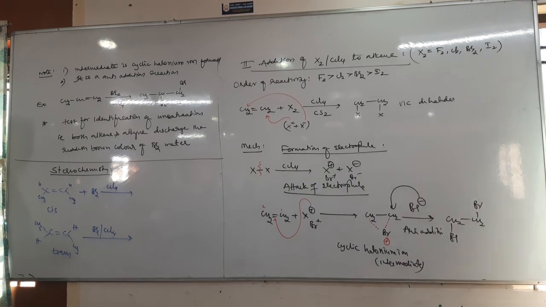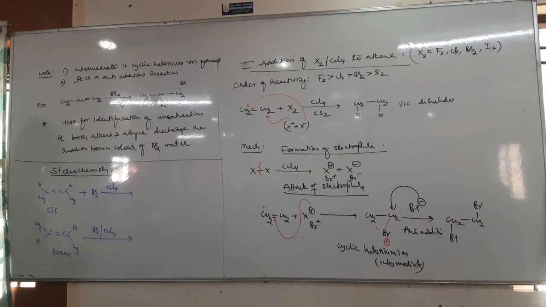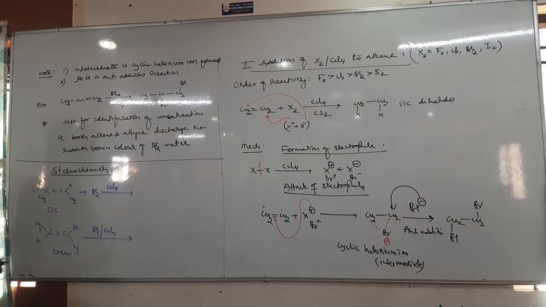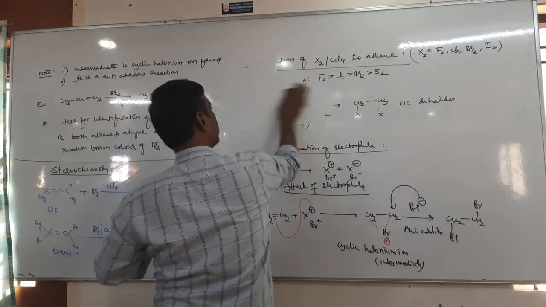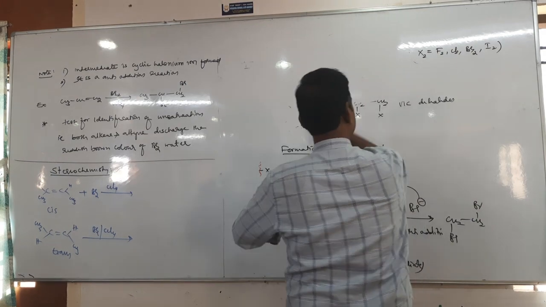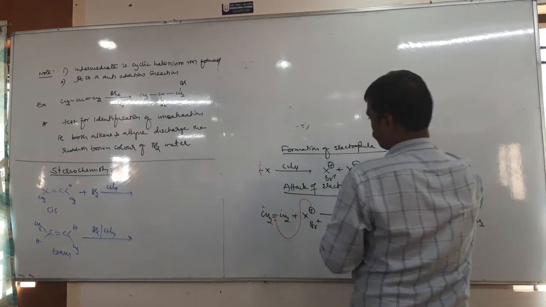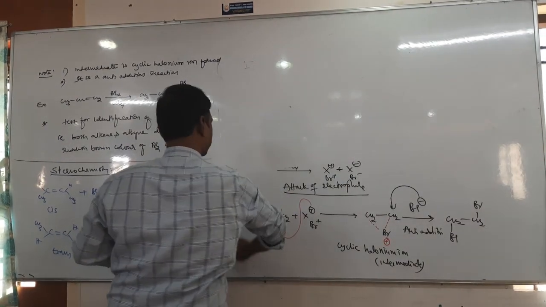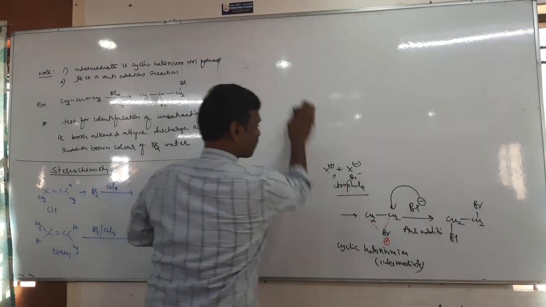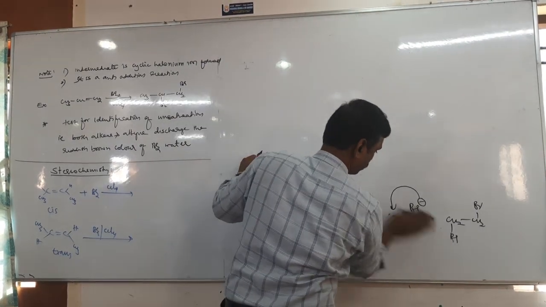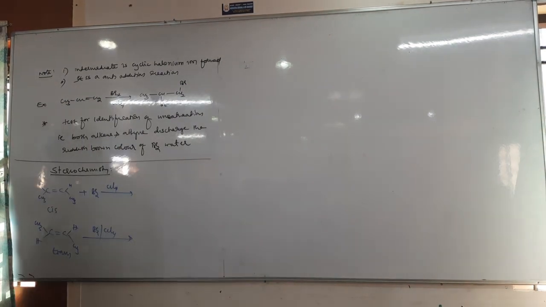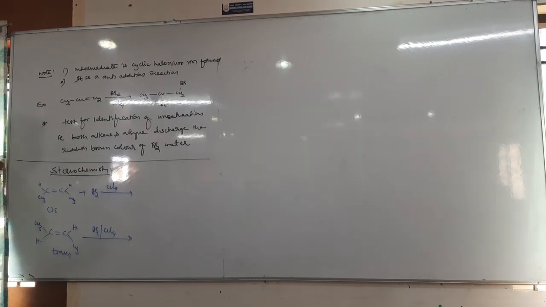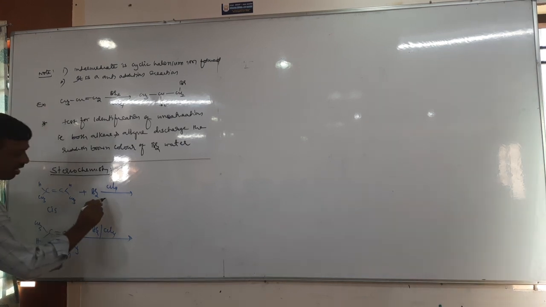What is the product? Will you expect the same product or different products? If the same, what is the product? If different, what are the products? Think. Tell me, this is anti-addition, right?